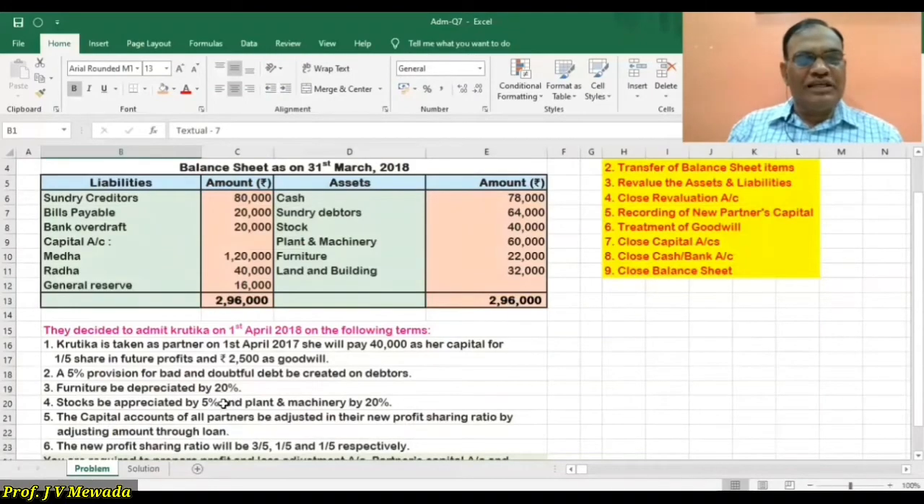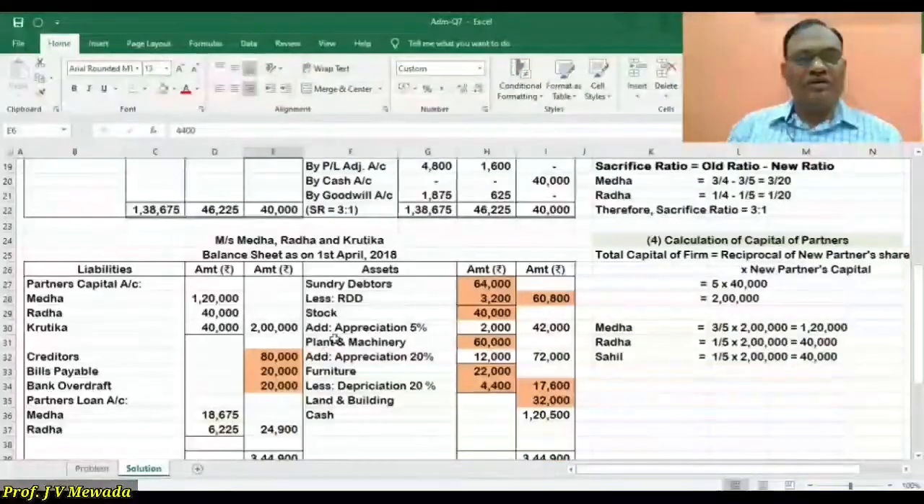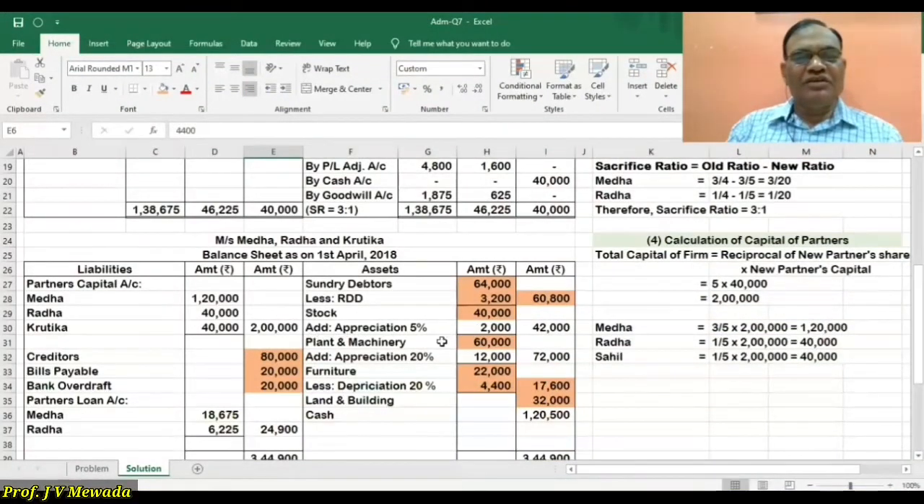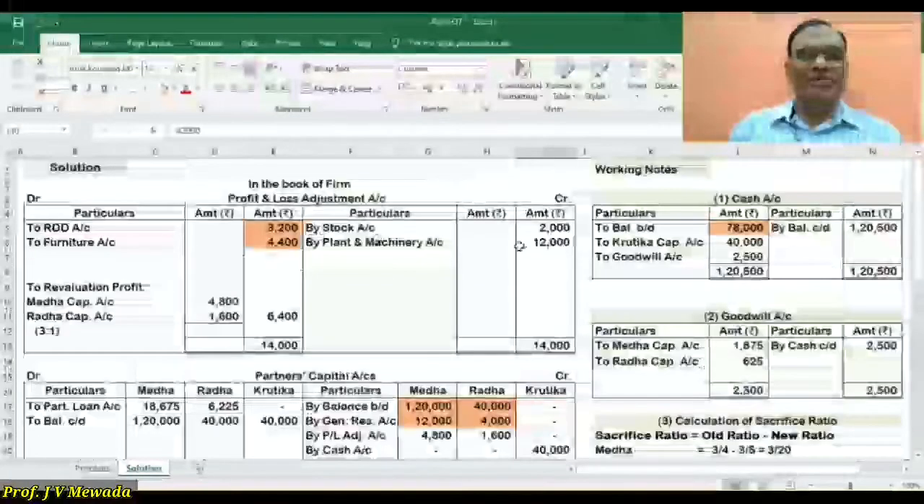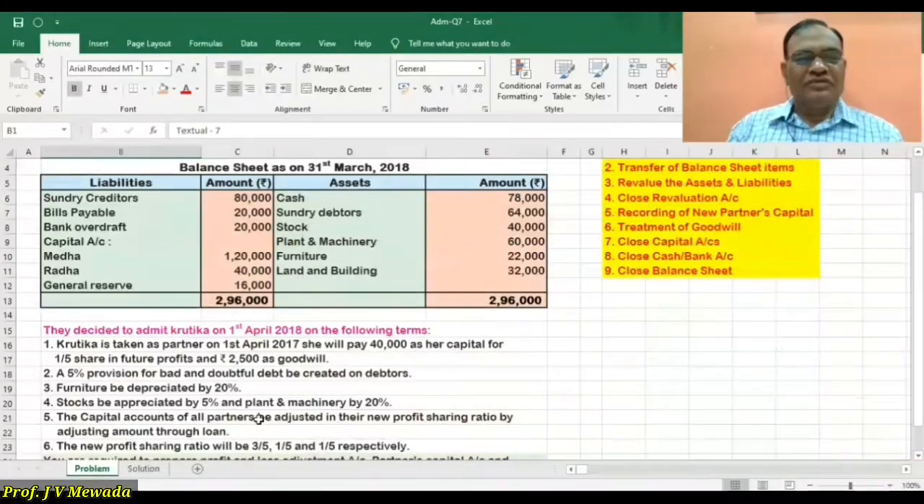Then stock is appreciated by 5%. So we'll see the stock. Stock is 40,000, and 5% is 2,000. Appreciated by 5%, it becomes 42,000. In our adjustment account, stock is written on the credit side, 2,000 appreciated. Now, plant and machinery is again appreciated by 20%.